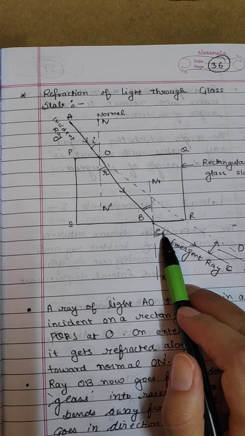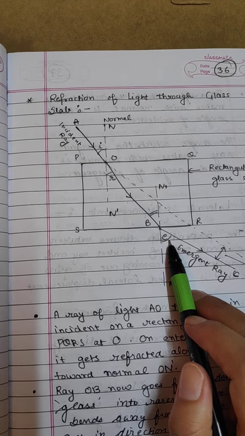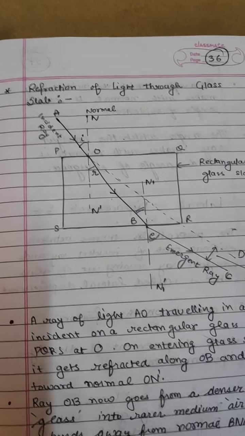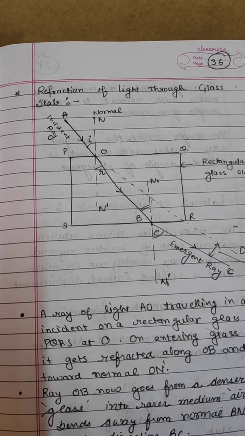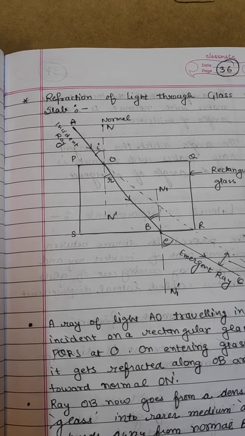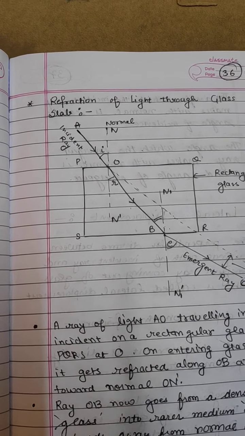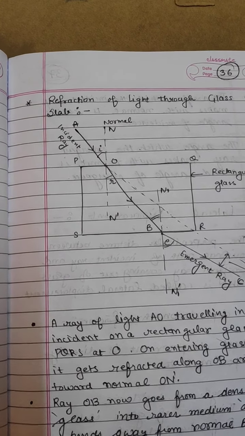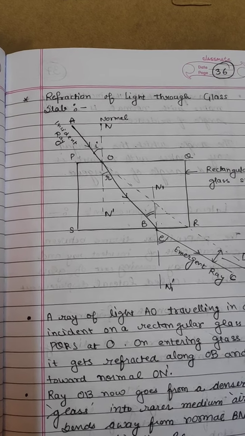is represented by small e. Now why it is called emergent ray? There is a reason for this, because light ray after entering the glass slab, it emerges out. Emerges out means it comes out from the glass slab. That is why it is called emergent ray.